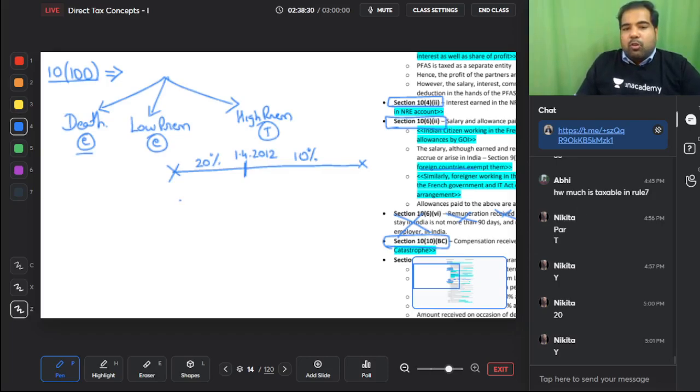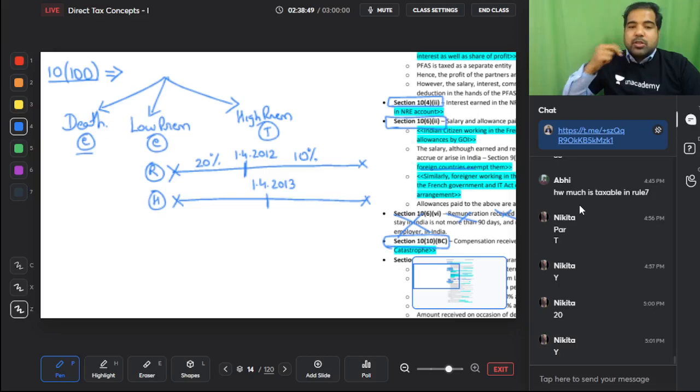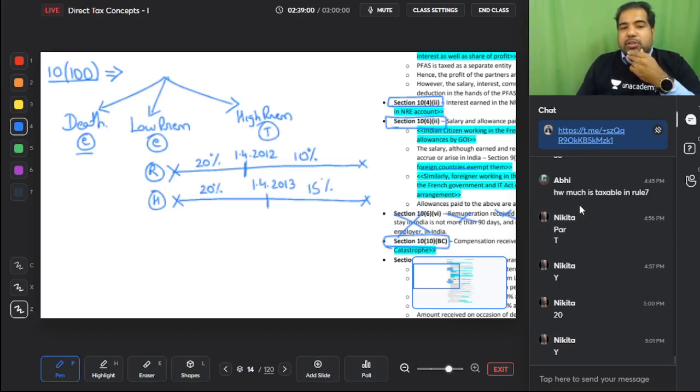For handicapped people, this ratio changed, guys. There are two benefits for handicapped people. First, it changed on the 1st of April 2013. So this is for handicapped people, this is for regular. For handicapped people, unfortunately, if you've taken a policy before 2013, then it is 20%, same as us. But on or after 1st of April 2013, it is 15%. So that's a better amount for them. So this is what is low premium. Up to these amounts is low premium.